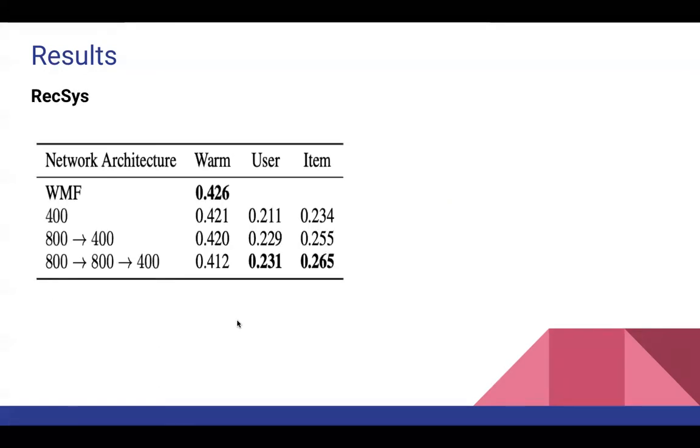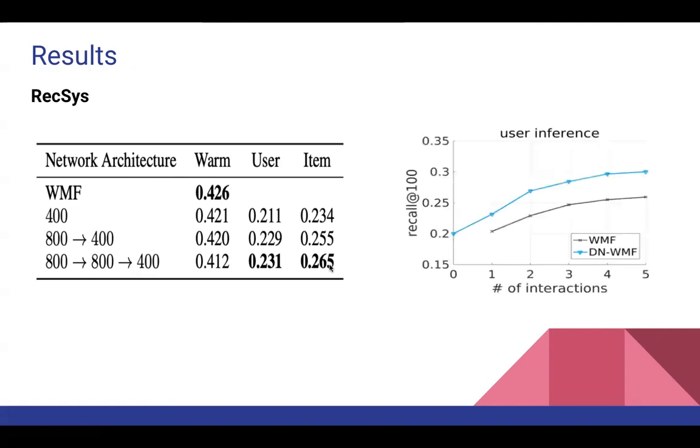They even performed experiments by increasing the number of layers and found out that as the number of layers increases, the performance increases. And to test the user transform, that is, the user representation is the average of the item representations the user has interacted with before the latent model is updated, they took 10,000 cold start users and computed the recall at 100 metric as the number of interactions increased from 0 to 5.